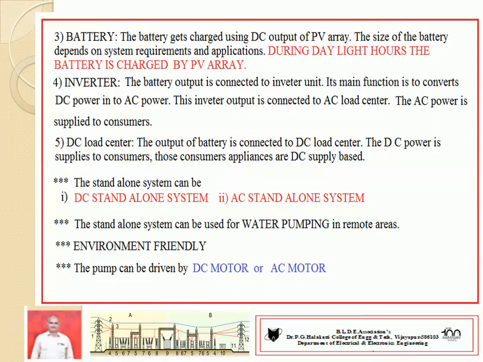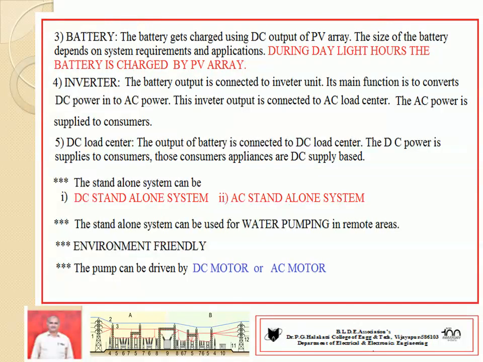From the battery output, we give supply to the DC load center. From the DC load center, the DC power is supplied to the consumers. These consumers use DC power because their appliances are designed for DC supply. For example, we have to use a DC motor.